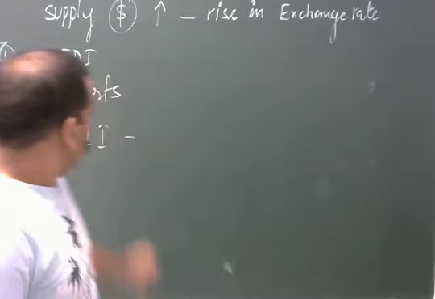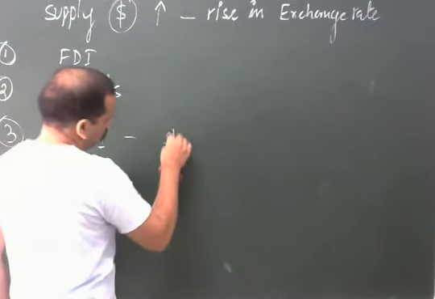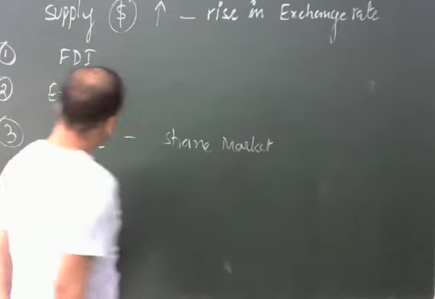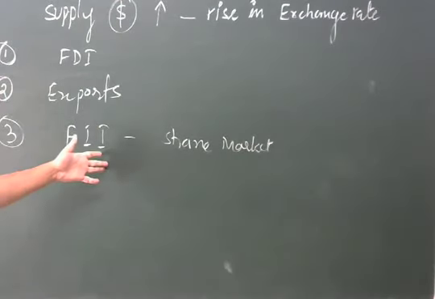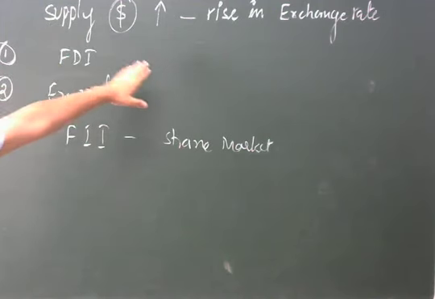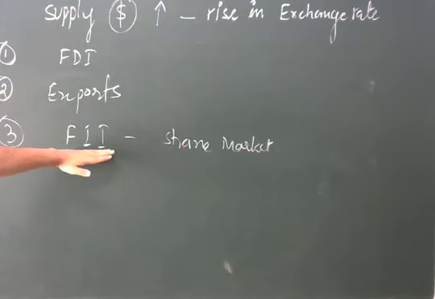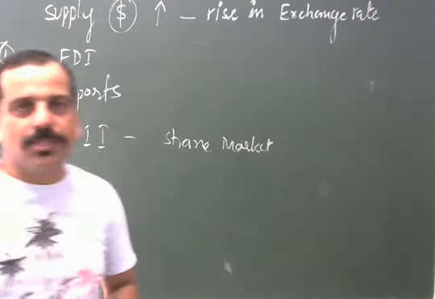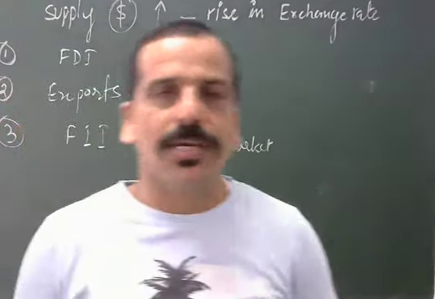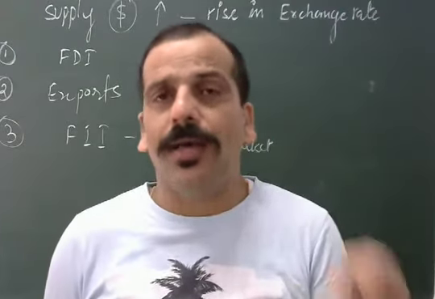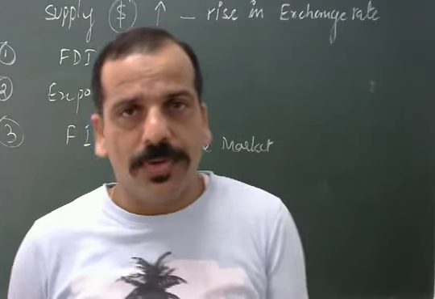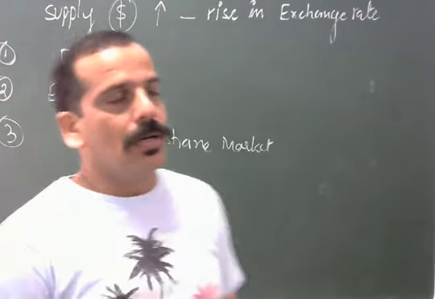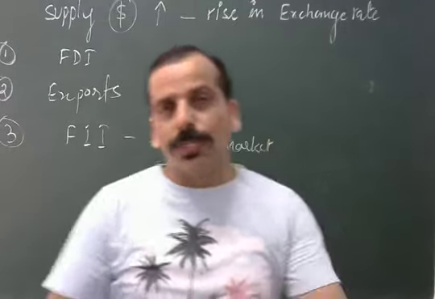For institutional investment, for example share market or bonds and debentures, multinational companies are investing. Foreigners are also buying Indian shares, like HDFC or Bajaj Finance or Maruti and so on.